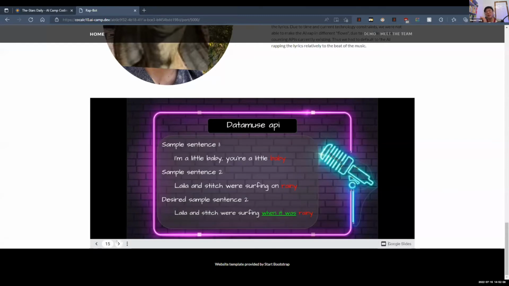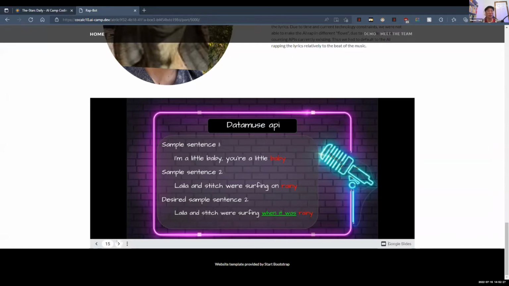Now, we've decided to have these rhymes in pairs of sentences. So two sentences will be a pair, and that pair will have a rhyme. So for example, the first sentence is "I'm a little baby, you're a little baby," and the second sentence would be "later in the session we're surfing on a rainy." And as you see, it doesn't make sense. So you need something in between to make it make sense.